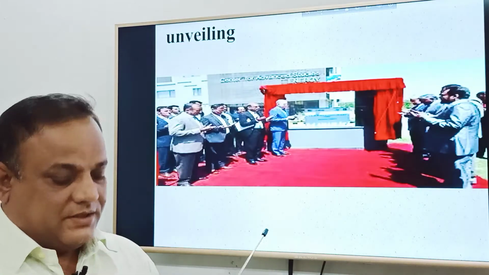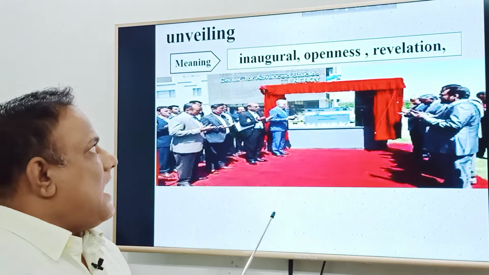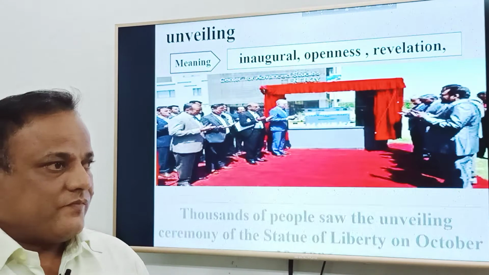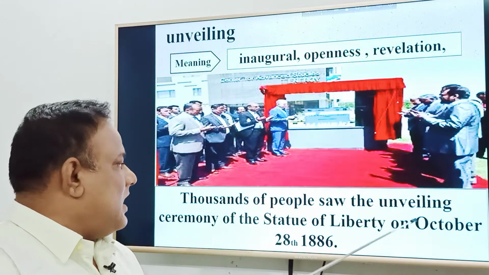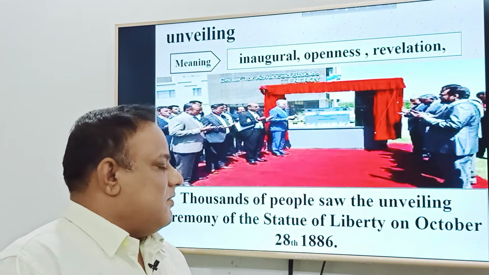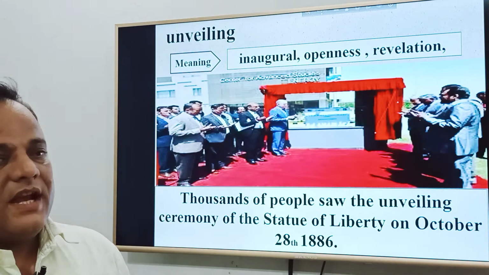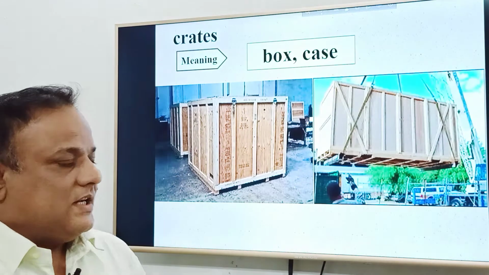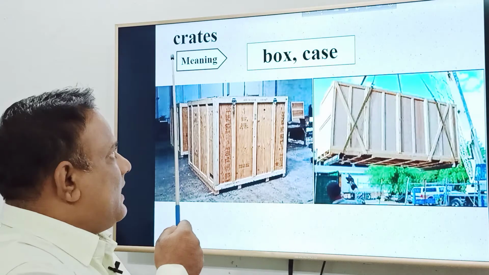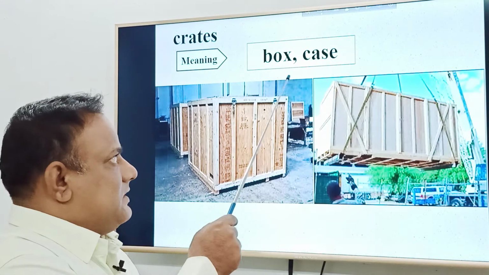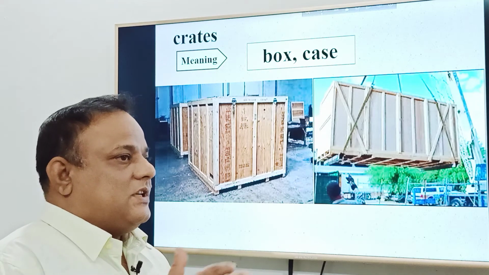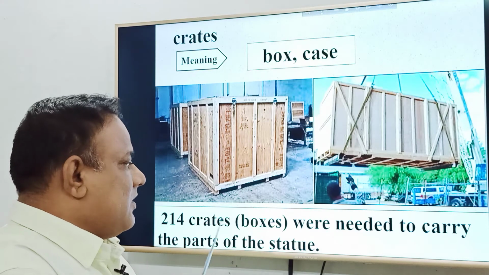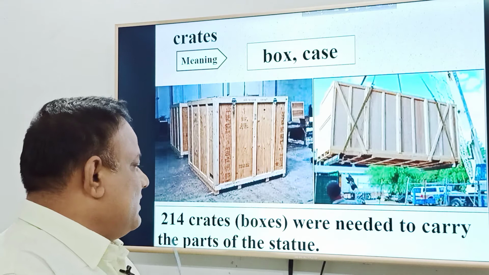The next word is unveiling. Unveiling means inaugural, openness, revelation. Thousands of people saw the unveiling ceremony of the Statue of Liberty on October 28, 1886. Crates. You have already got the idea. Crates means boxes, cases in which something is packed. 214 crates or boxes were needed to carry the parts of the statue.